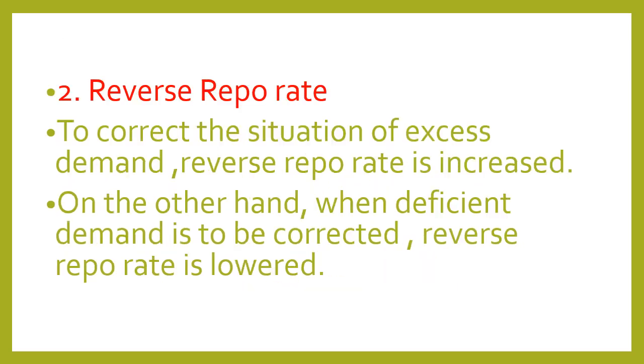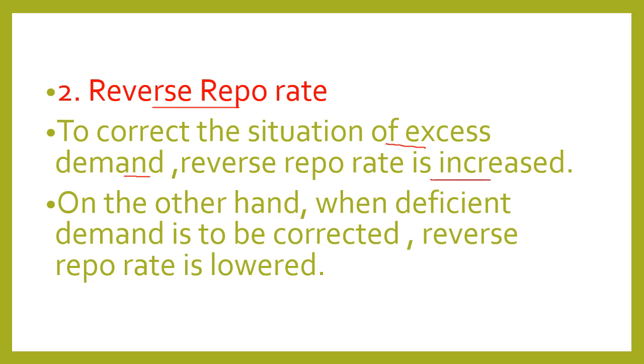The next monetary policy is reverse repo rate. This induces the commercial banks to park their surplus funds with the RBI. It is the rate at which the commercial bank has to park their funds with the central bank. Now, to correct the situation of excess demand, the reverse repo rate is increased.